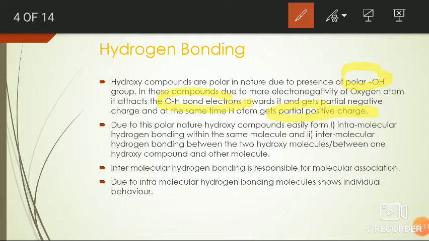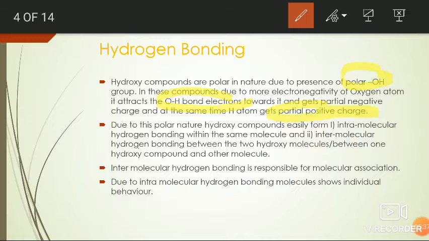That is, the chemical bond found between the more electronegative atoms such as oxygen, nitrogen, fluorine, whatever it may be, and the hydrogen atom is generally considered a hydrogen bond. It may form within the same molecule or between molecules.